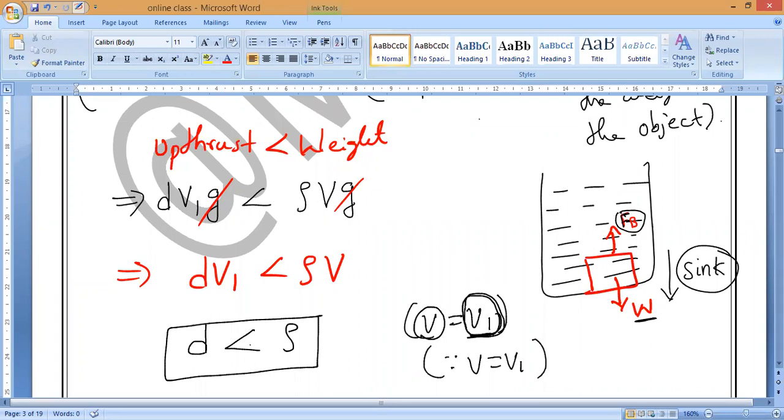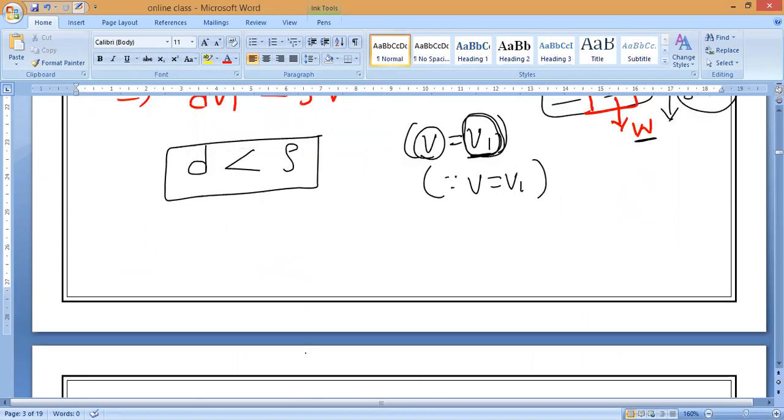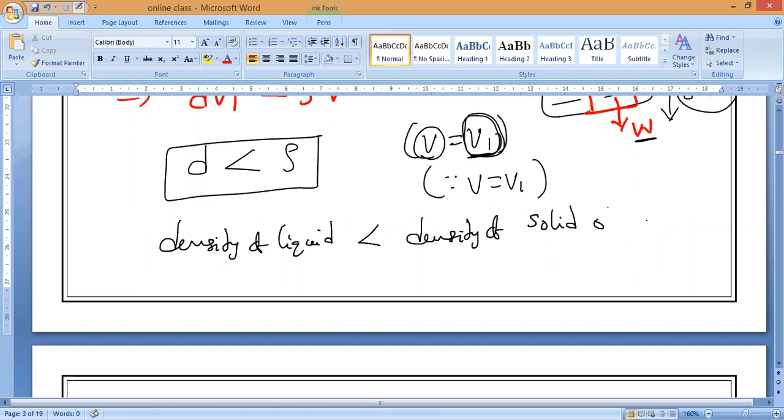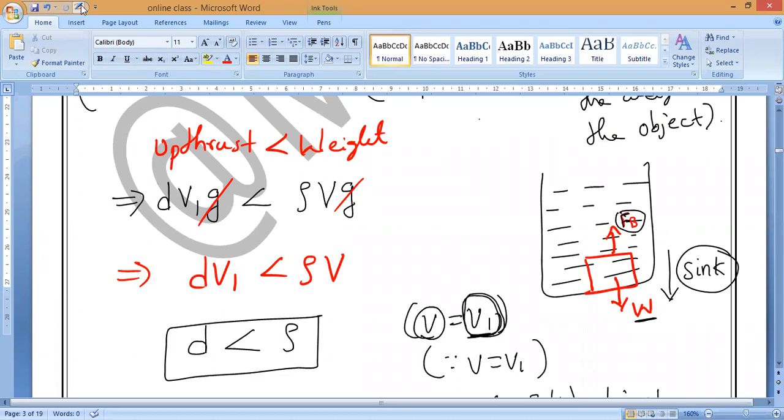So finally what do we get, guys? D is less than rho, which means the density of the liquid is less than the density of the solid object. That's all. So this is what will happen. So when will the object sink, guys? When the density of the solid is more than the density of the liquid, then the object will sink.